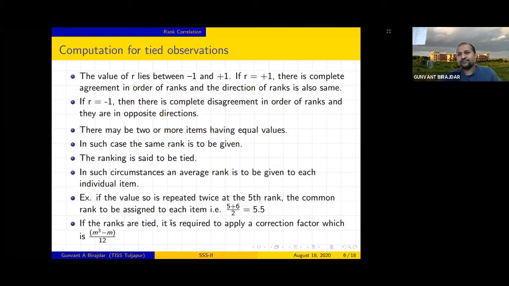Suppose you have a number of students. Is it possible that several students have the same rank? Two or more than two students may get the same kind of marks. In that case, how can we deal with that? One observation is that there may be two or more items having equal values. In such cases, the same rank is to be given.